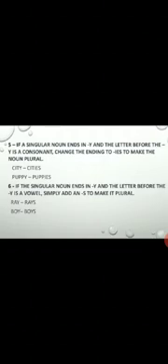is changed into puppies. Sixth one, if the singular noun ends in y and the letter just before the y is a vowel, simply add an s to make it plural. For example, ray, rays, boy, boys. Here before y there is a vowel. So the vowels are a, e, i, o, u. So it will not change. And here we have to change it into plural by adding s.